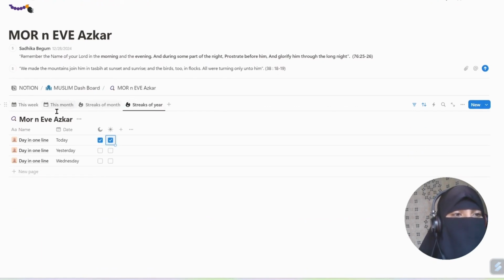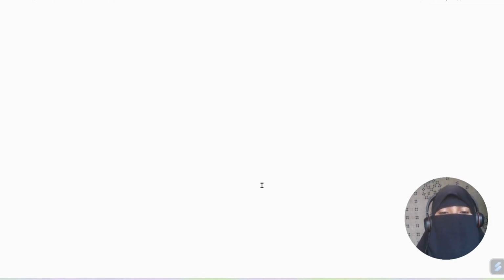Here also you have 2 calendar views. One is for week, one is for month, and 2 streak views. One is for month, one is for year. Let's move to the next part.